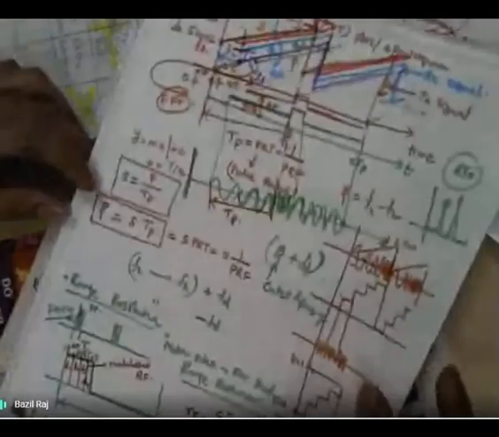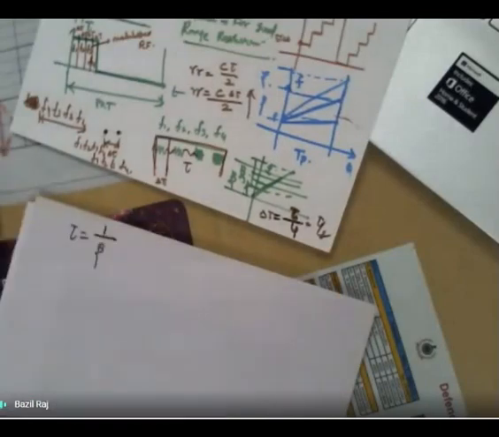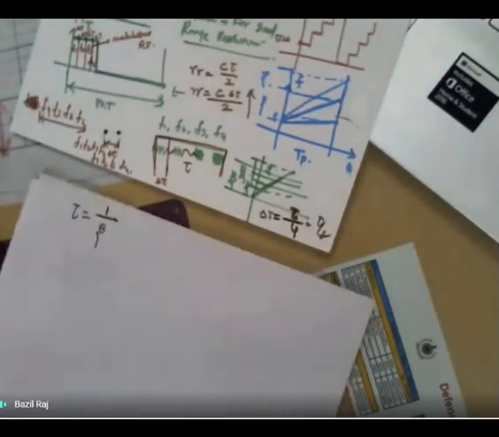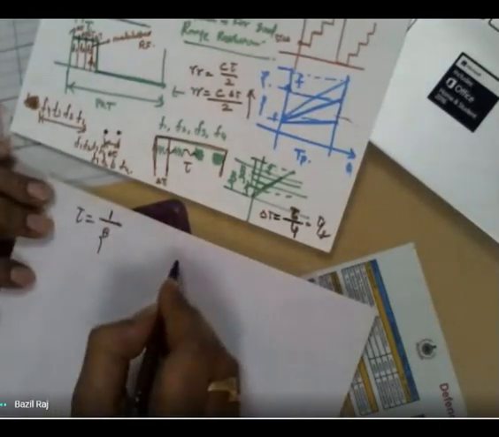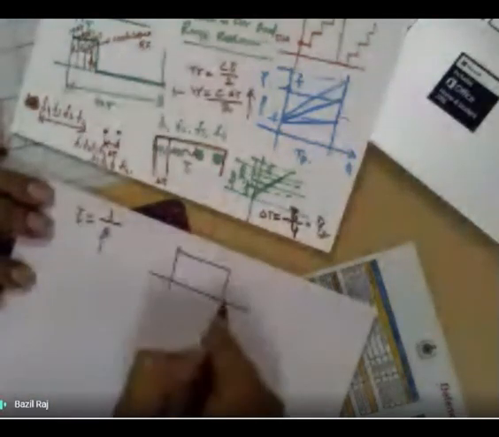Therefore, the del tau can be generalized. Tau is equal to 1 divided by beta. How is tau equal to 1 divided by beta? Suppose we have the effective tau. Suppose this is the pulse. This is the pulse period, right?